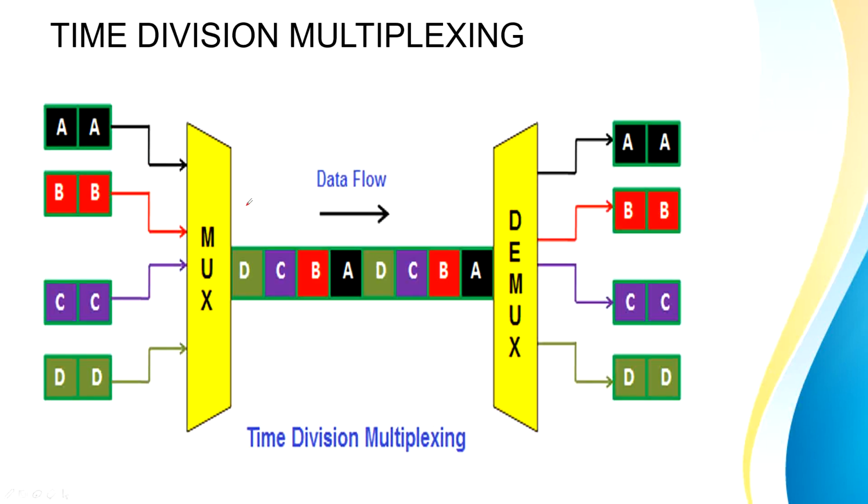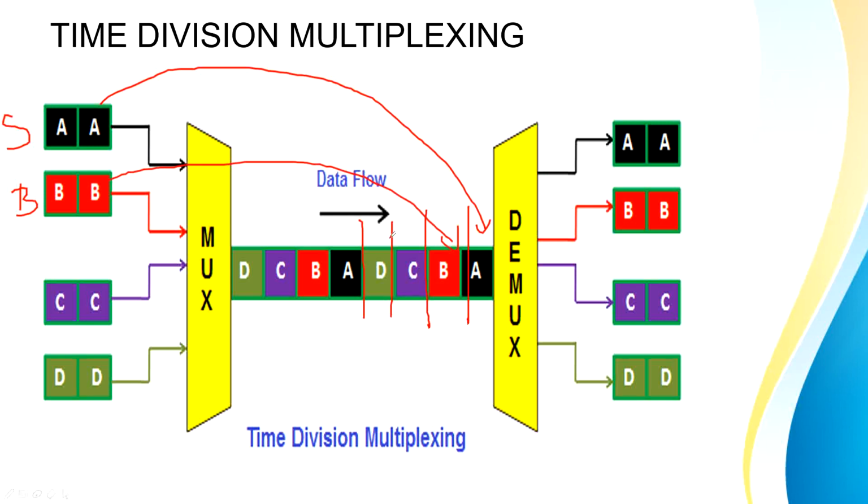In time division multiplexing, our communication channel is divided into time slots. So these are the time slots in which I will be dividing my communication channel. And when a user wants to send a data, suppose now user wants to send these two packets, packet 1 and packet 2. So this packet will be transmitted in the first time slot. Then user 2, suppose this is user B now. So user B's data will be transmitted in the second time slot. User C's data will be transmitted in the third time slot. And user D's data will be transmitted in the fourth time slot.